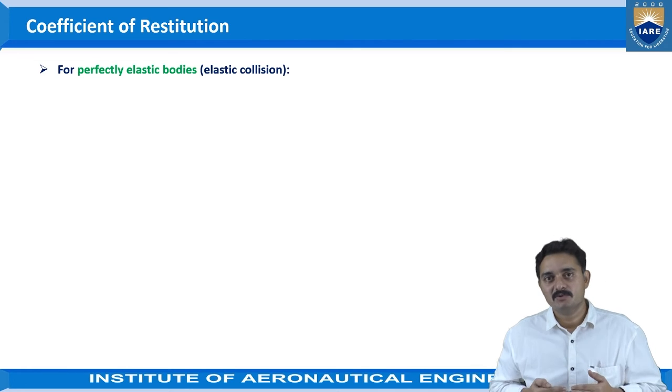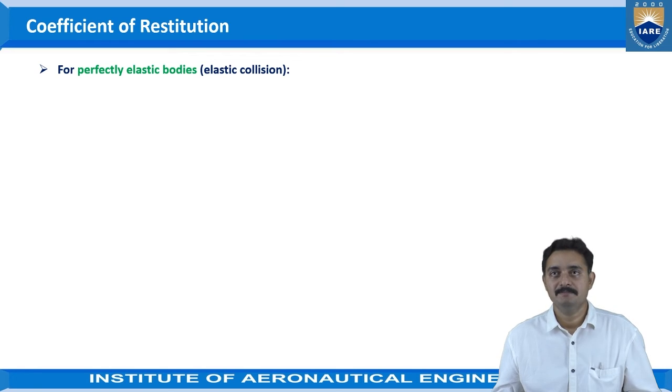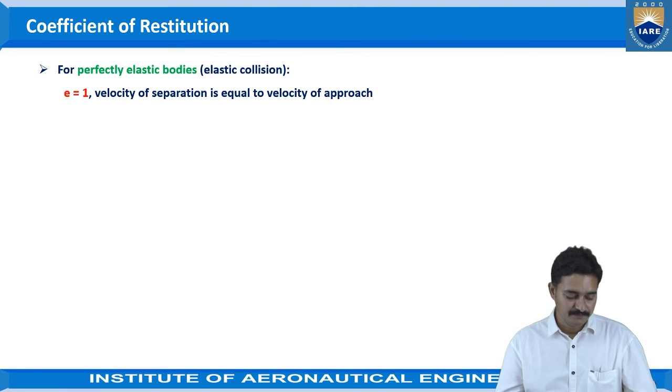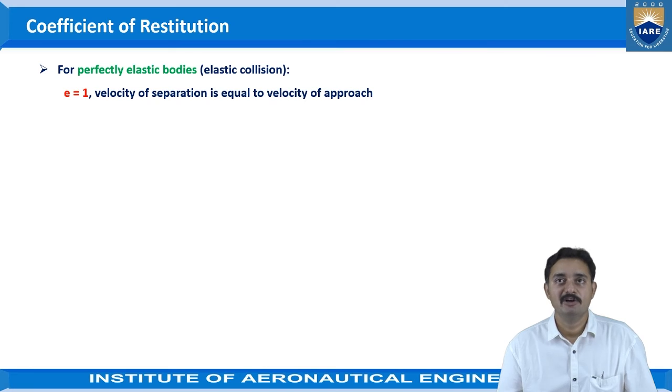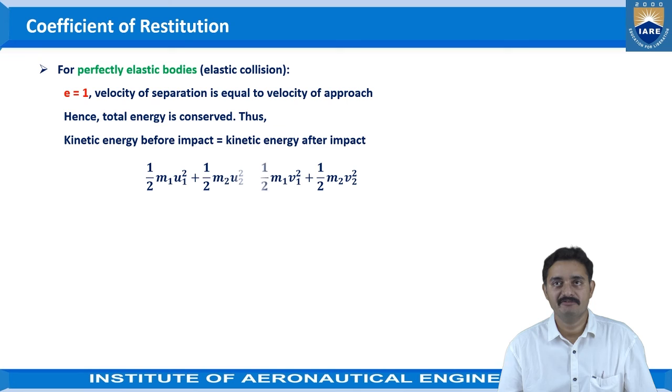Okay, so for these three cases, we are going to see what the coefficient of restitution is going to be. First, let us see the perfectly elastic bodies, which is called the elastic collision. For the perfectly elastic body, the coefficient of restitution E would be 1, where the velocity of separation is equal to the velocity of approach. Hence, total energy is conserved. Thus, kinetic energy before impact is equal to kinetic energy after impact.